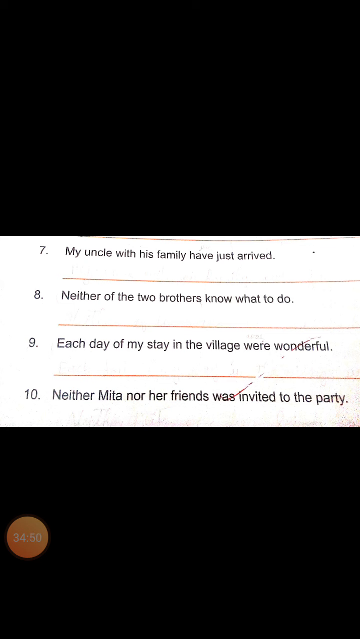Yes, was, not is. Each day of my stay in the village was wonderful. The next one. Neither Mita nor her friends. When two different subjects are connected by neither, nor, or either, or, the verb agrees with the second subject. What is the second subject?